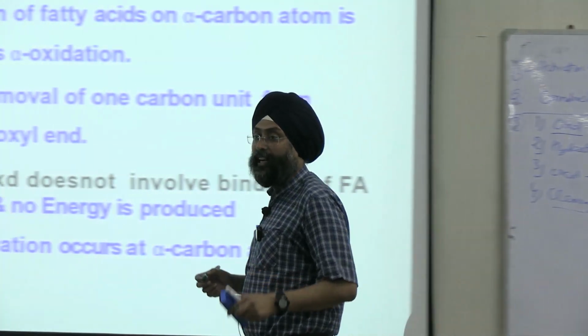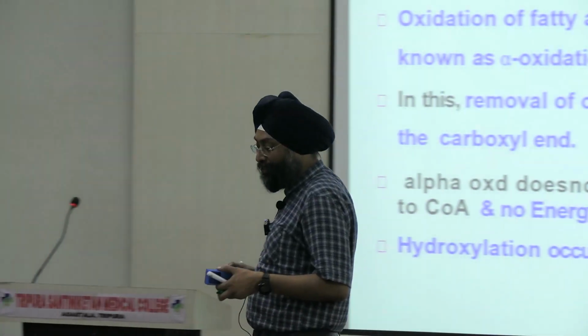How will your body decide whether I will go for beta oxidation or alpha oxidation? If you are taking fats, you are eating some omega-3, flax seeds, some good fats, coconut oil, right? And after that, what will your body decide? I will go through beta oxidation or alpha oxidation or omega oxidation. How will your body intelligence decide which oxidation is going to start?